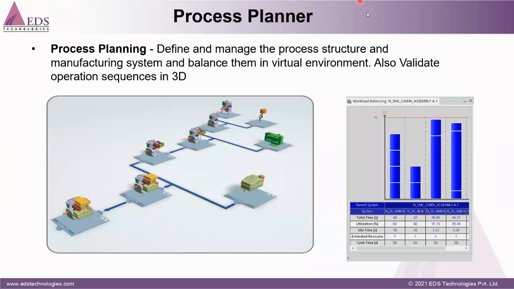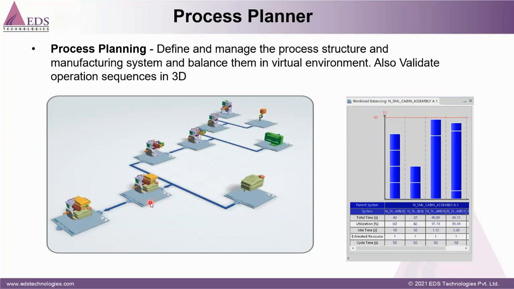If we look at the left image, this is my final engine assembly. This is the M-BOM, and this is a sub-assembly. To produce this total assembly, we need to sequence all those assemblies.